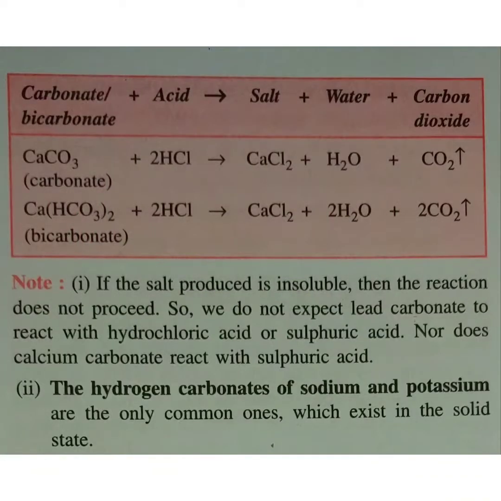On the screen we see that a metal carbonate or bicarbonate reacts with acid to give us the corresponding salt and water, and carbon dioxide is evolved. CO2 comes out of the CO3, and one of the oxygens from the CO3 adds up to the hydrogen from the acid, and that is where water comes from. Since we are taking HCl in this, the salts are chloride salts in both cases. If the salt produced is insoluble, then the reaction does not proceed.